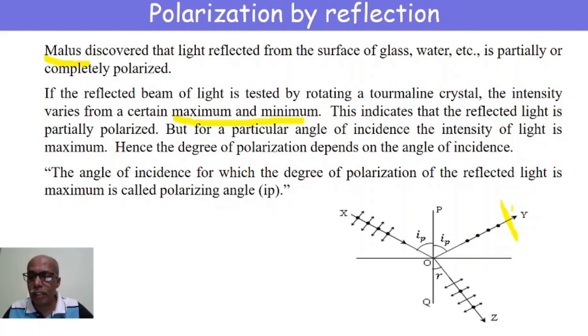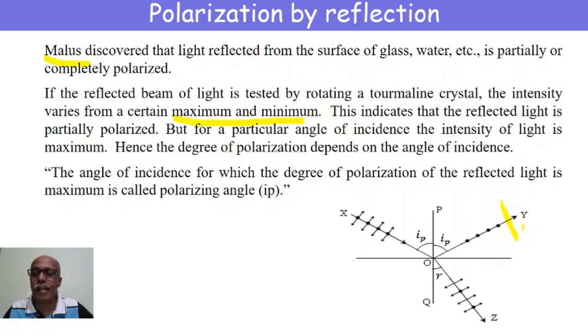If the variation in intensity is between 0 and maximum, then the reflected light is said to be completely plane polarized. That is, if the intensity of the reflected light varies between 0 and maximum twice for one complete rotation of the crystal, then the reflected light is completely plane polarized.